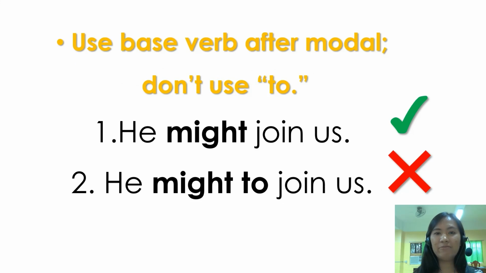Use the base verb after a modal. Don't use to. Okay? Number 1, example: he might join us. That is correct. Number 2: he might to join us. That is wrong. After might, or after the modal, it should follow with the base verb. So we do not add to. So the correct one is number 1 because it follows the base verb, which is join. Alright?